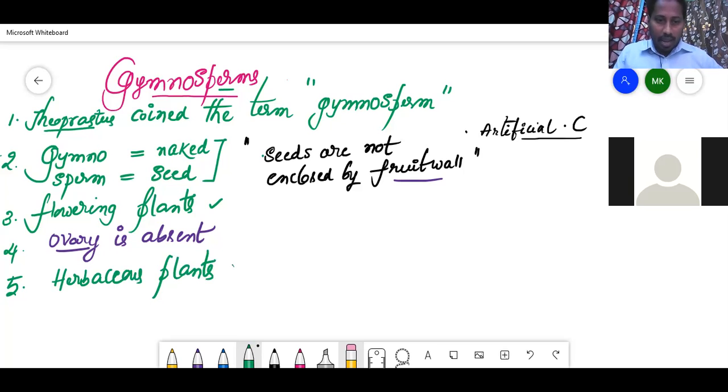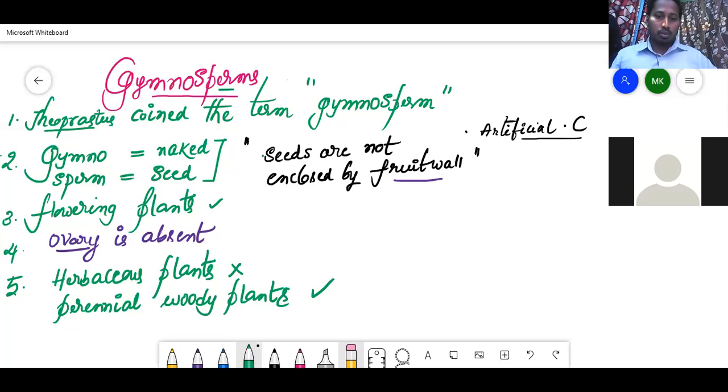Perennial means long-lived. Perennial woody plants are present. This is also important.